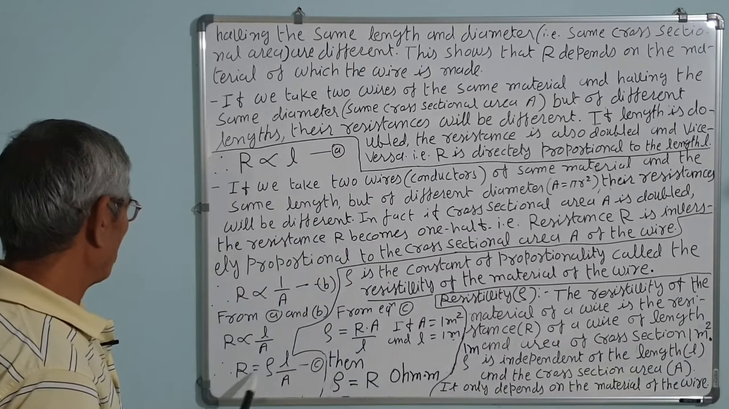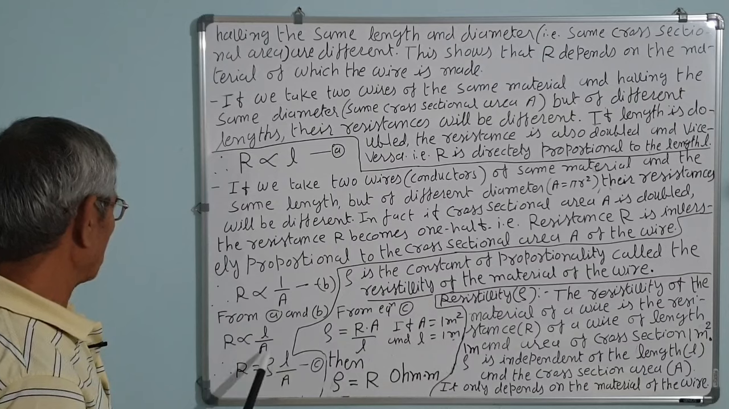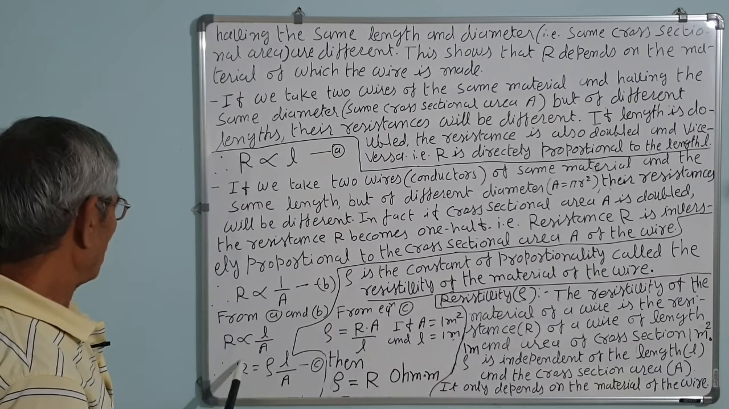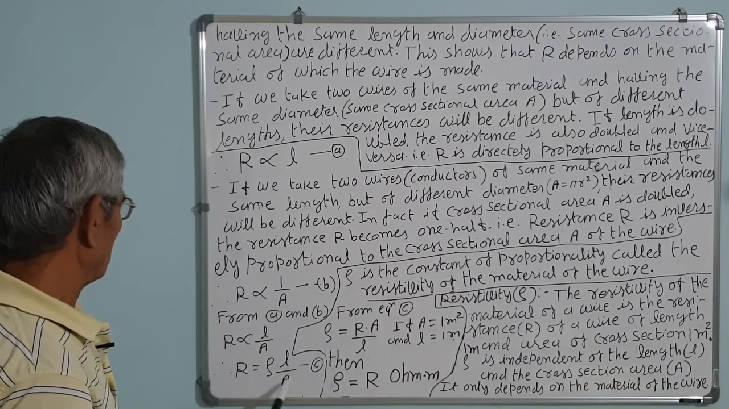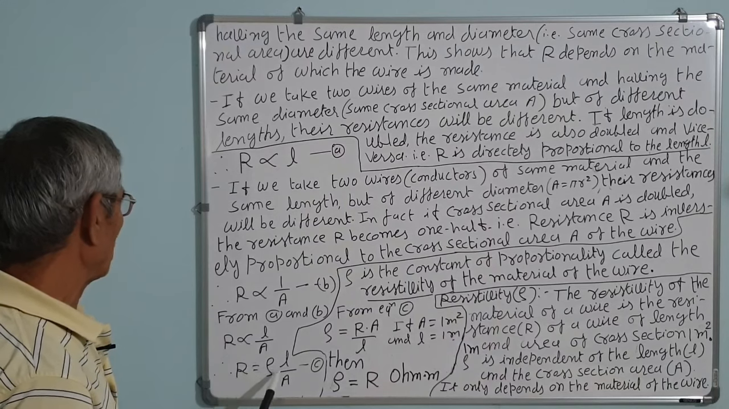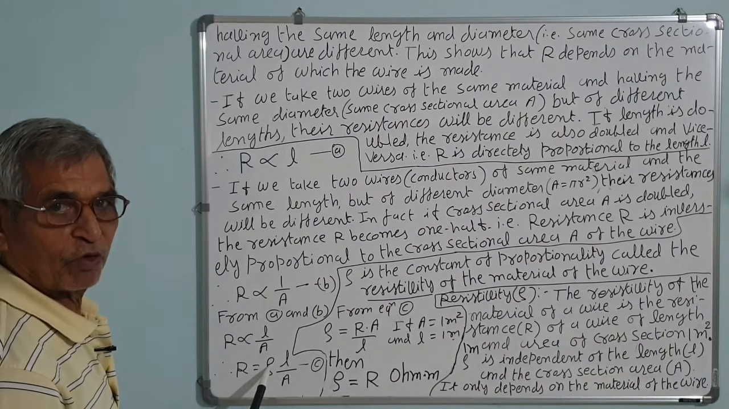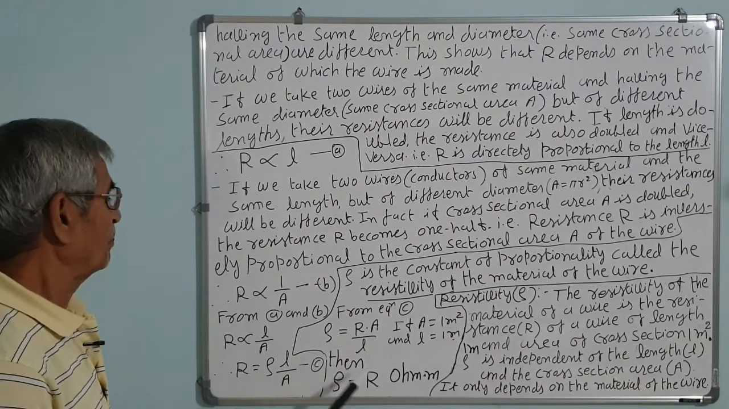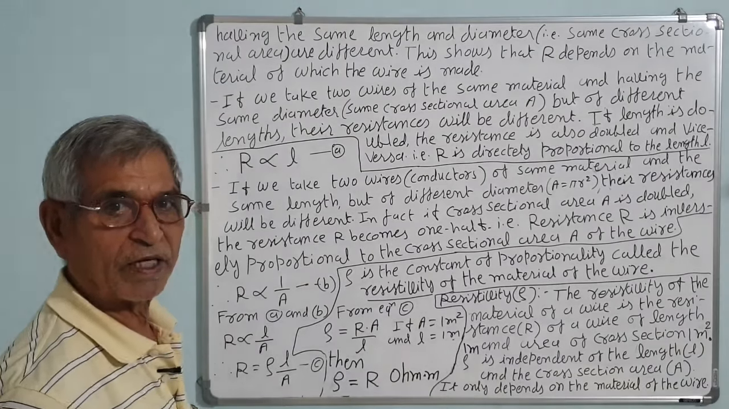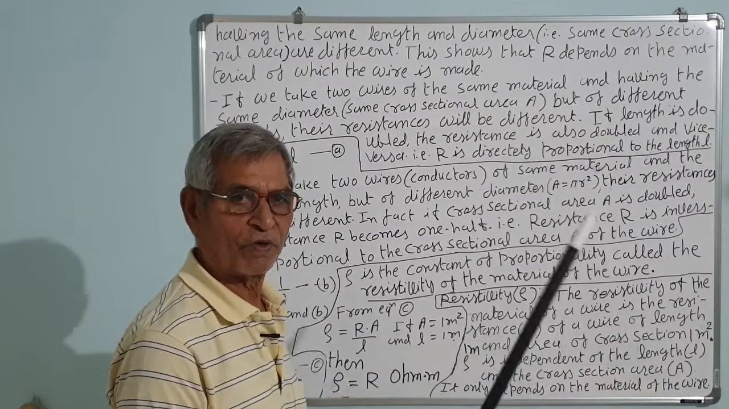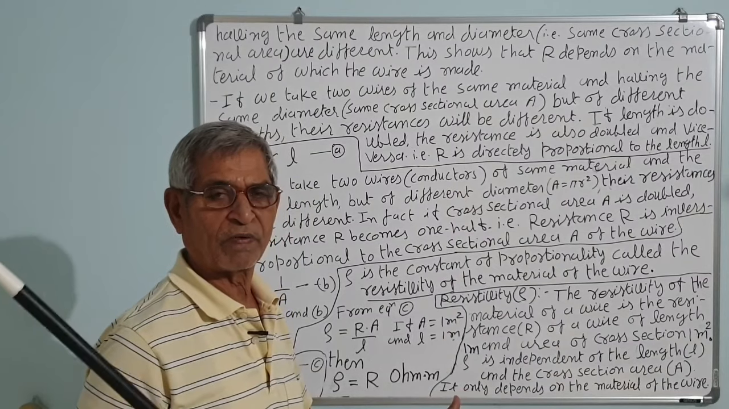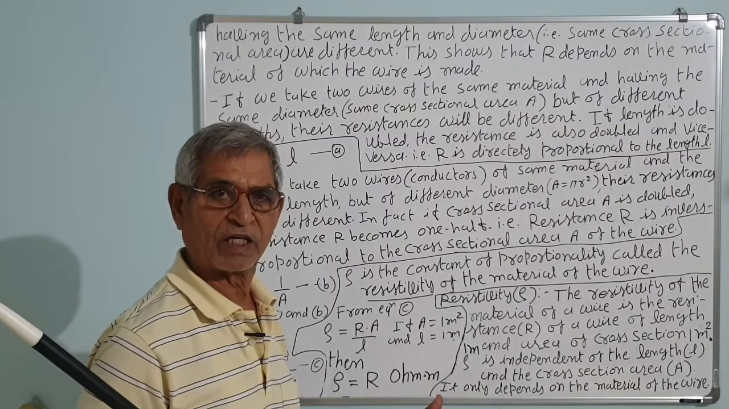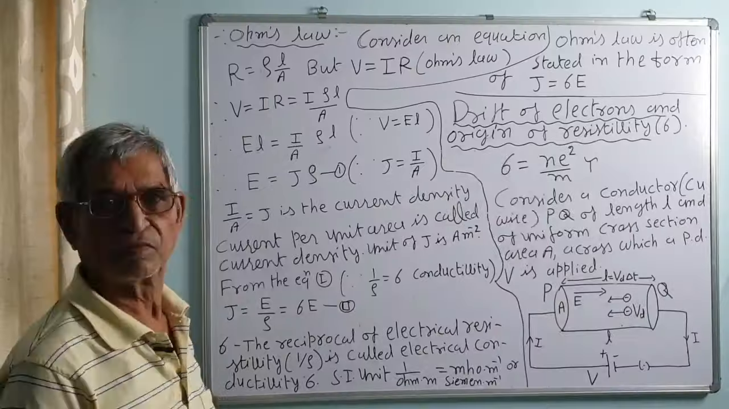It is independent of the length and the cross section. We know that R depends upon the length: length increases, R increases, and it also depends inversely upon A: area decreases, R increases. But rho never changes so long as the material is the same. So if we take, suppose, a copper wire, the rho will not change whether the length of the copper wire is more or less, or the wire is thicker or thinner.